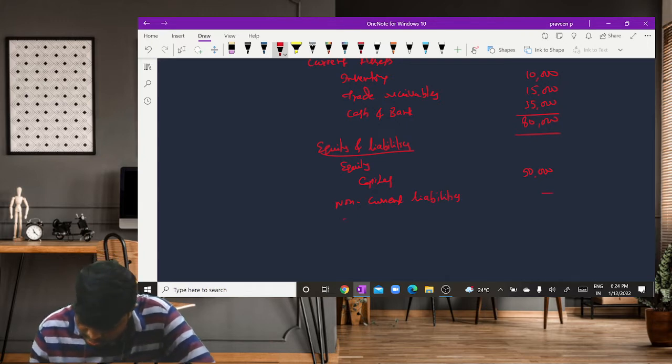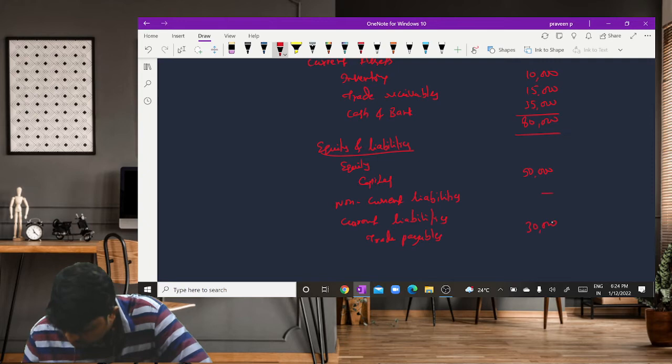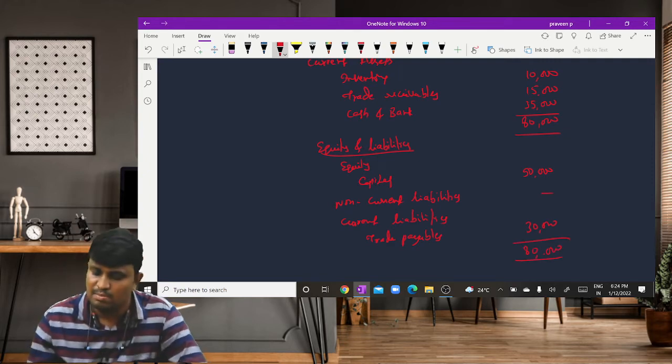Non-current liability is 0, and coming to current liabilities, we have trade payables 30,000. This is the balance sheet.